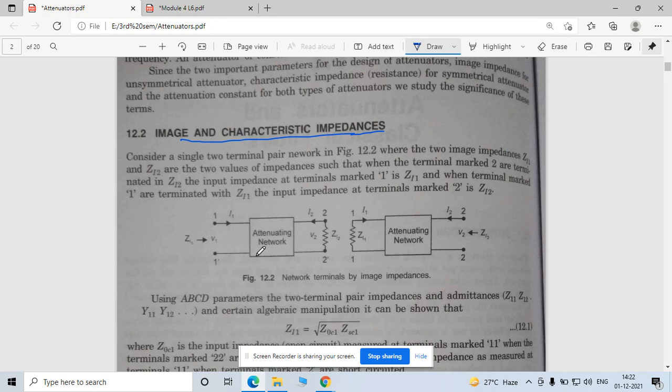Now see what we are going to see here. This is a two-port attenuating network, right? What image impedance says is this: this is your input impedance, whatever impedance you observe at the load end of the first network. When you reverse the condition, at the second condition when you supply the voltage or source at your port 2 terminal, then what amount of impedance you find at your first port terminal,